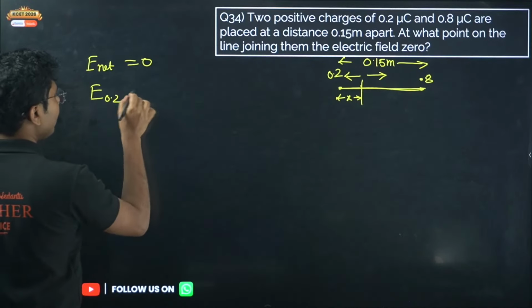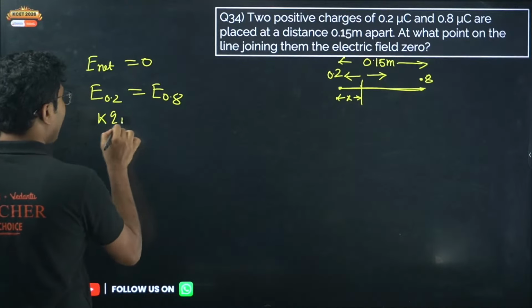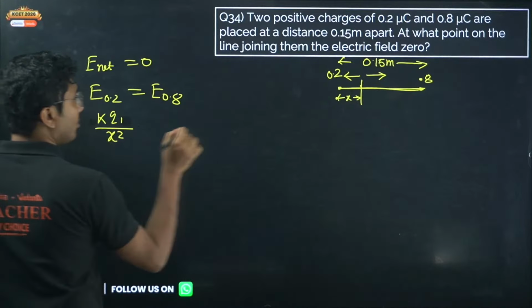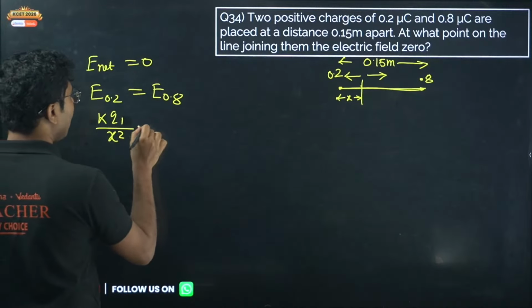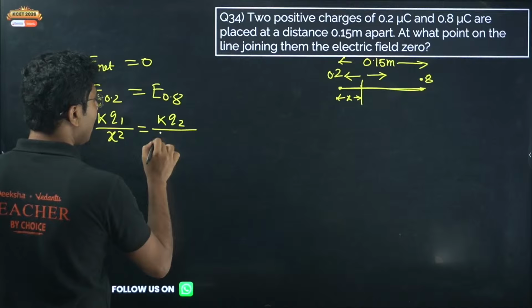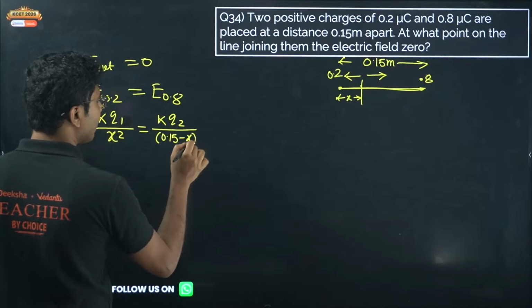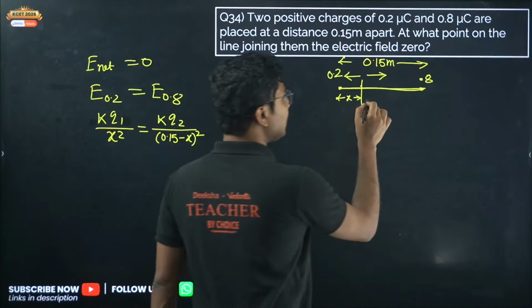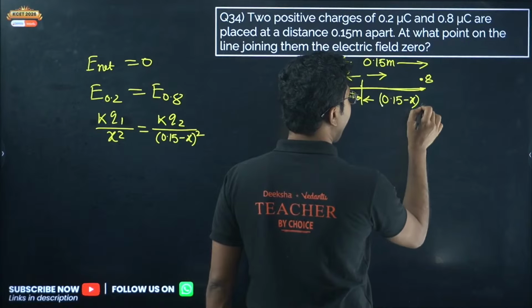We are only considering the magnitude. So let's put the values. kq1 by x square equals kq2 by (0.15 minus x) whole square. This is the distance from this charge, x, and from the other it will be 0.15 minus x.